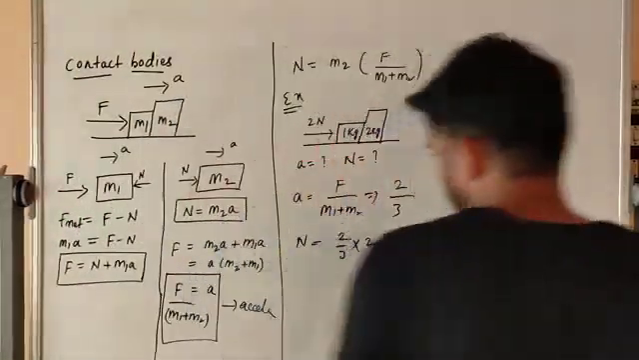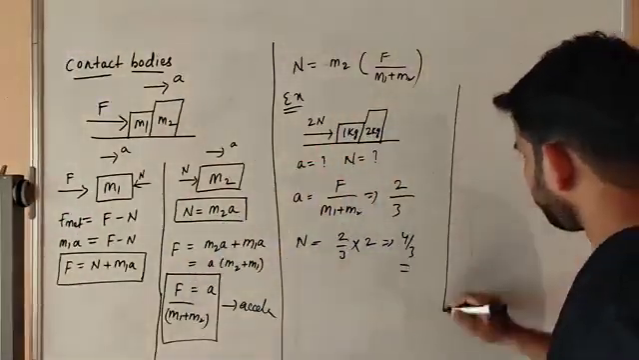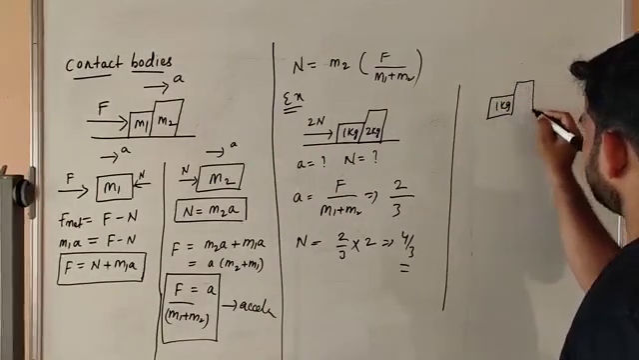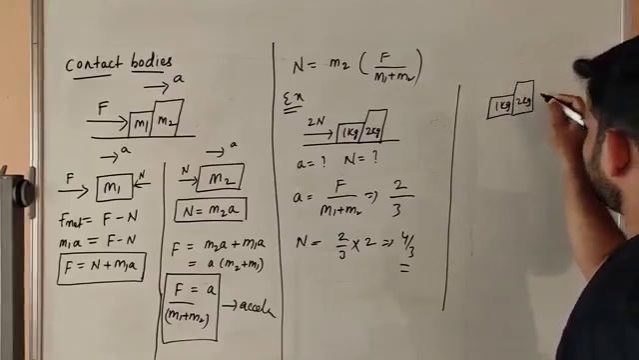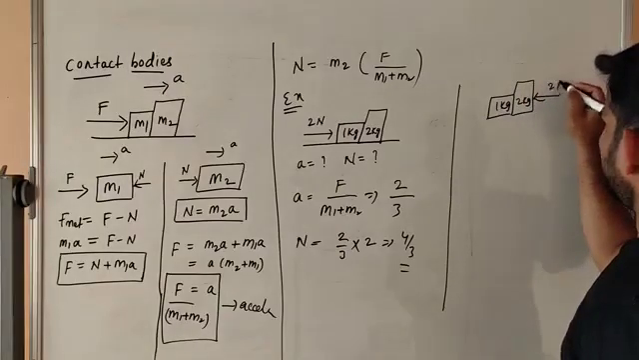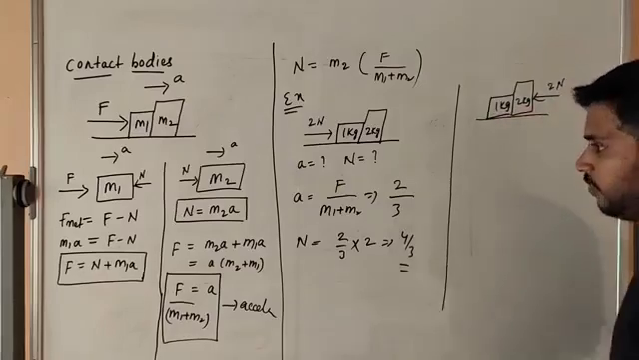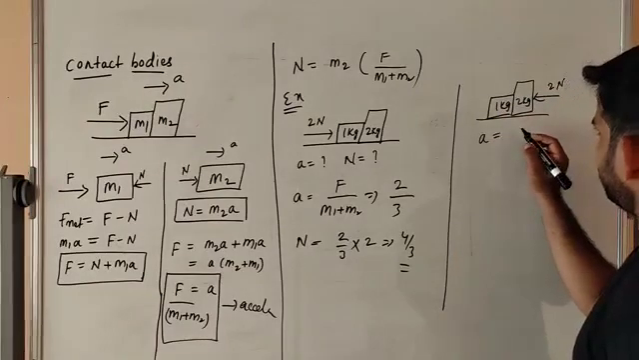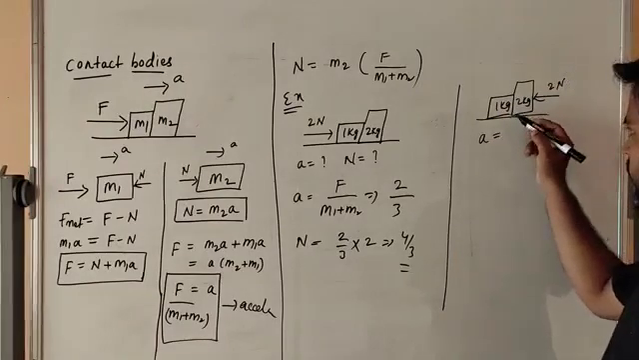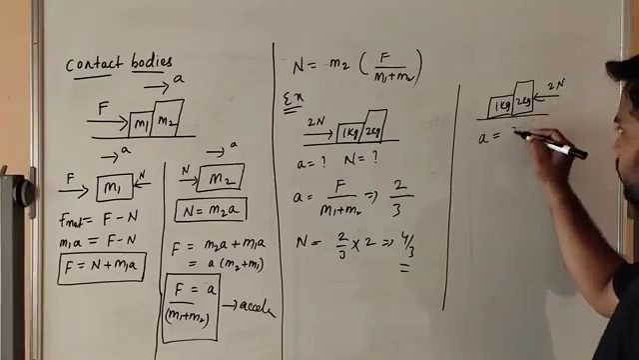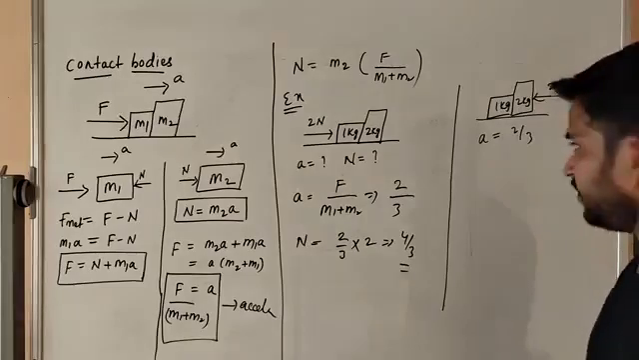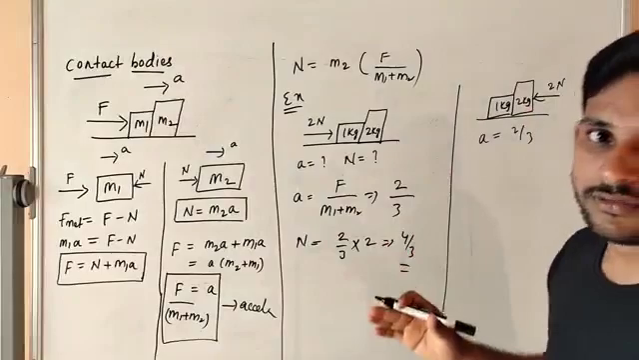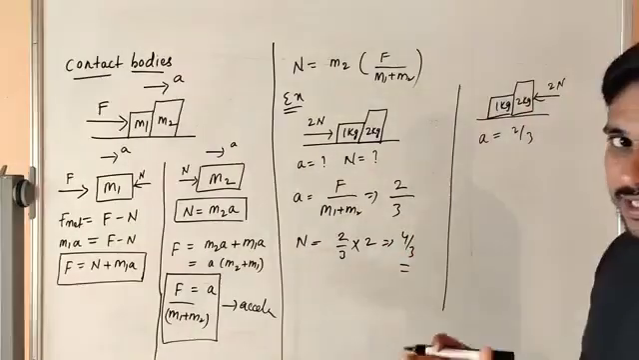What about the A and N? So 1 kg, 2 kg, applying a force of 2 newtons from this direction. What about A and N? A is the same. A is equal to 2 by 3, same. But what about N? So now we have isolated the bodies and we have to draw the free body diagram. Then we can get N.